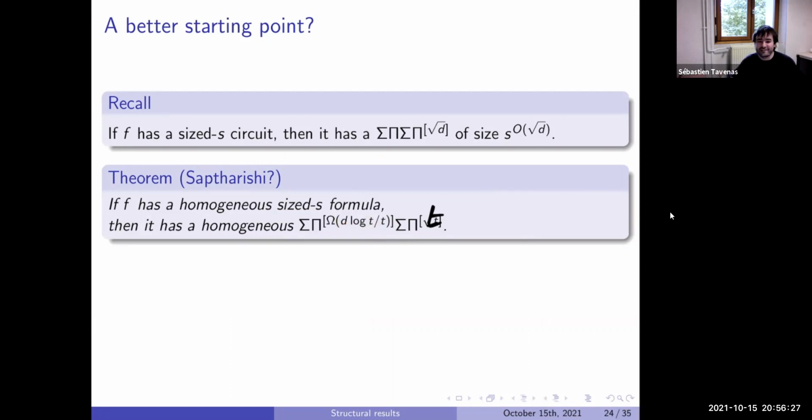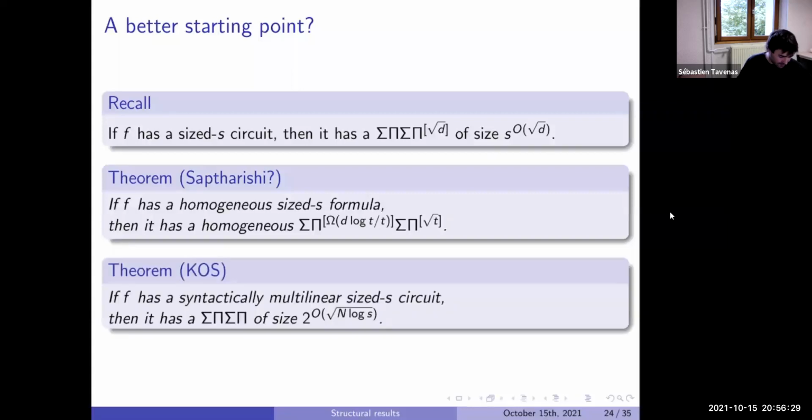So just a more factorized way to think about that. And there is a recent result, maybe 4 years ago, by Kumar, Oliveira, and Saptharishi. When you start with a syntactically multilinear polynomial, something I think is very interesting, and it is multilinear, the degree is at most n, the number of variables. If you take a polynomial of degree n, you expect that you can transform it into a 2 to the square root of n log s.